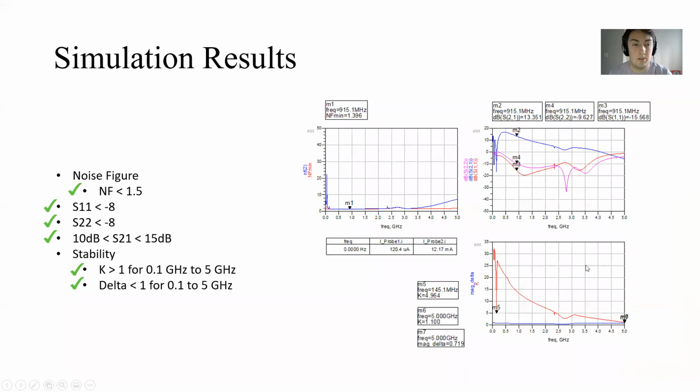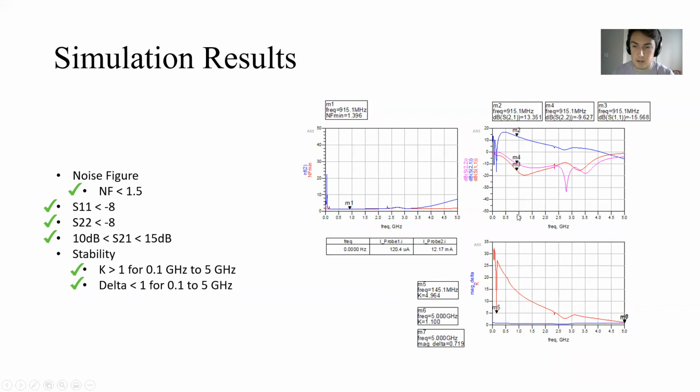So these are the simulation results. I was able to hit the noise figure of about 0.396, which is under the 1.5, S11 and S22 below the -8 dB. As you can see, I was able to hit an S22 of -9.6, and then an S11 of -15.5. I then also had my S21 between 10 dB and 15 dB, around 13.351, which was actually quite close to my initial design from the start, where I was looking for around 13.5, 14 dB there.